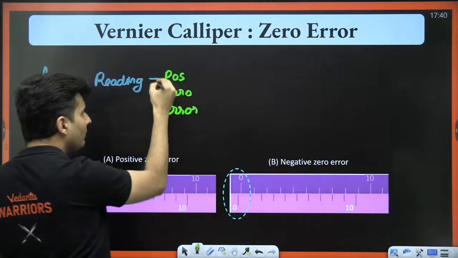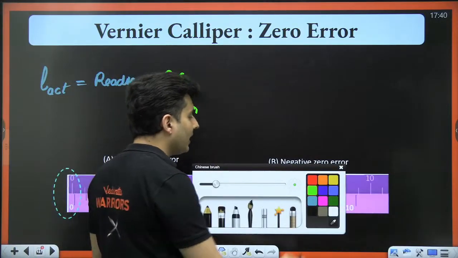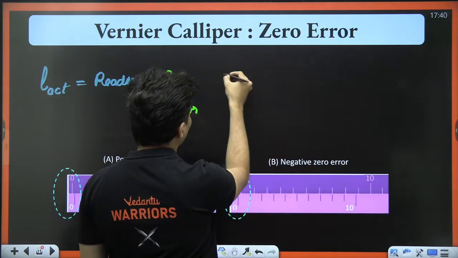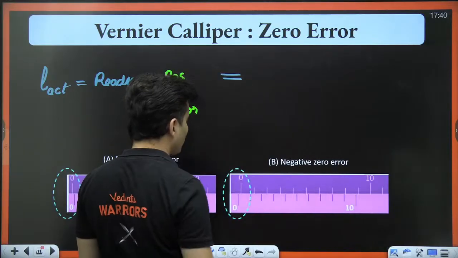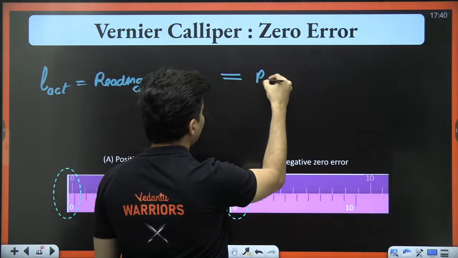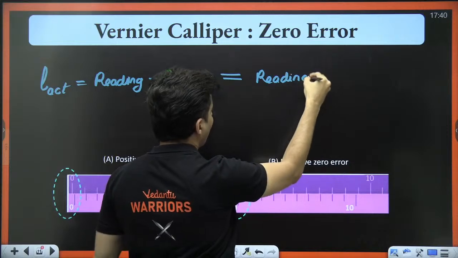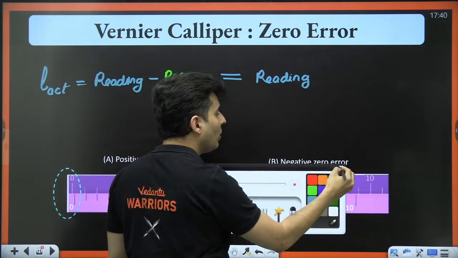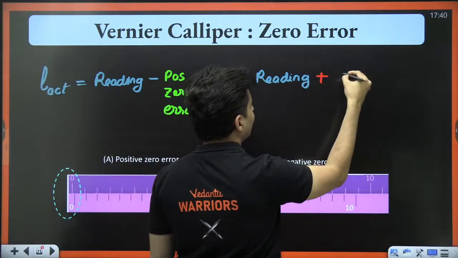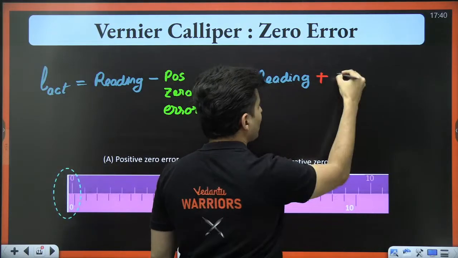So when it is positive, you subtract. If it is negative, then the actual length will be the reading, but when it is minus, what you will do? You will add it, the reading plus the negative zero error.